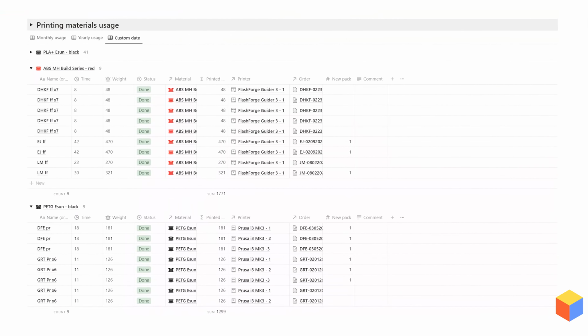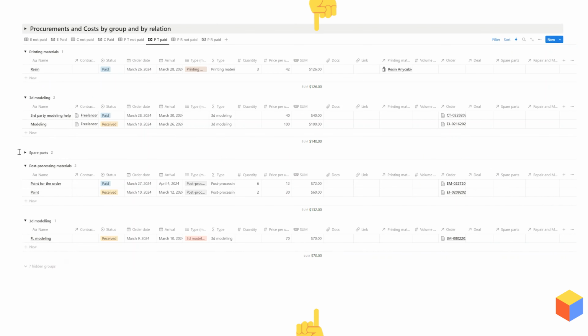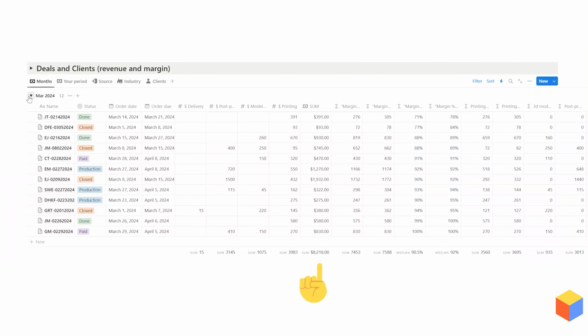Good. Quick look at our material usage. We should buy this in bulk. Now, let's see what we've spent and what we've made.